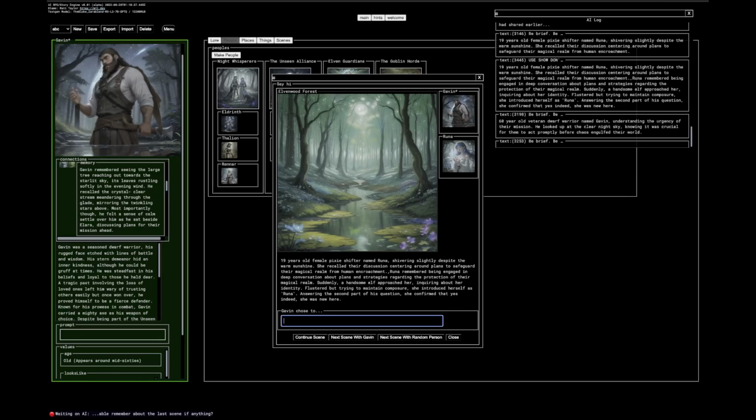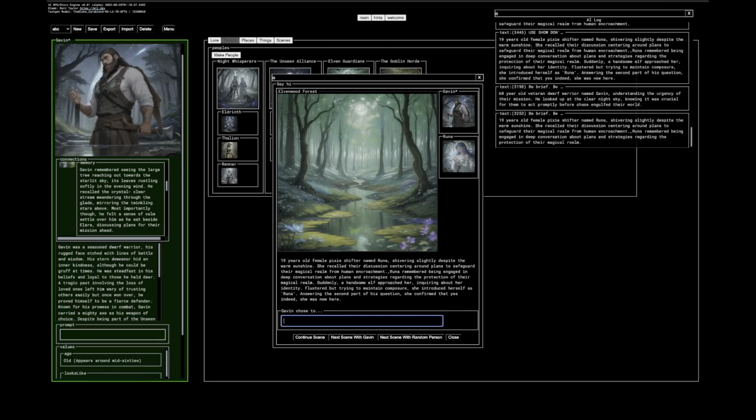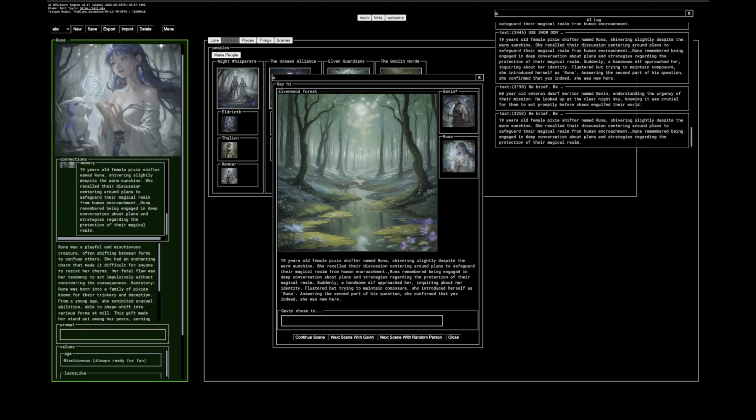Runa shivering slightly despite the warm sunshine. You can kind of see, I'm going to click on it. Gavin, understanding the urgency of the vision, looked at the sky. You can kind of see these are his memories of the thing, right? These are her memories of what's going on here. She introduced herself as Runa.